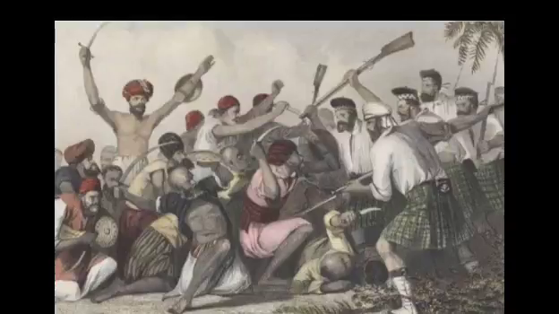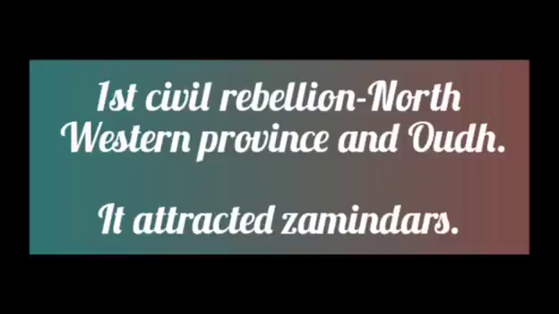The Sepoy Mutiny and the civil rebellion had a deep-rooted connection with the rural mass. The first civil rebellion broke out in parts of the northwestern provinces and Oudh. Many zamindars and talukdars were attracted to the rebellion because they had lost their various privileges under the British government. The Talukdar peasant collective was considered a common effort to recover what they had lost.